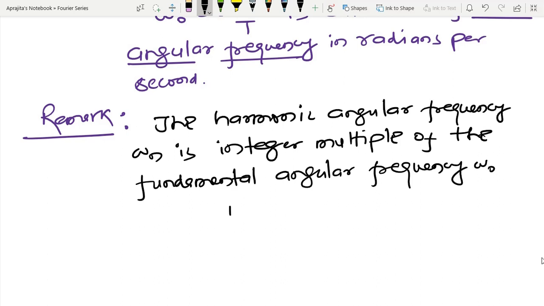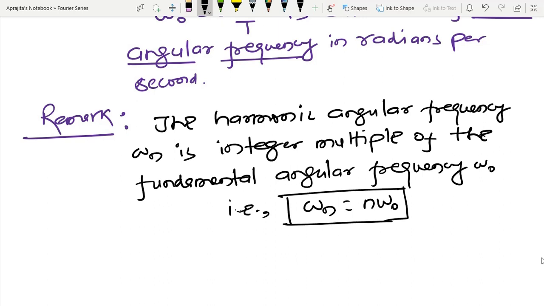Mathematically I can denote it like this: omega n is nothing but n omega 0, where n is an integer. We also denote n belongs to the natural numbers, that is 1, 2, 3, 4.